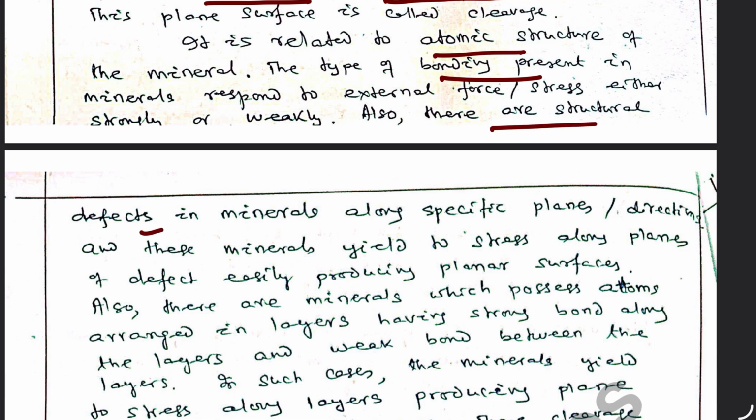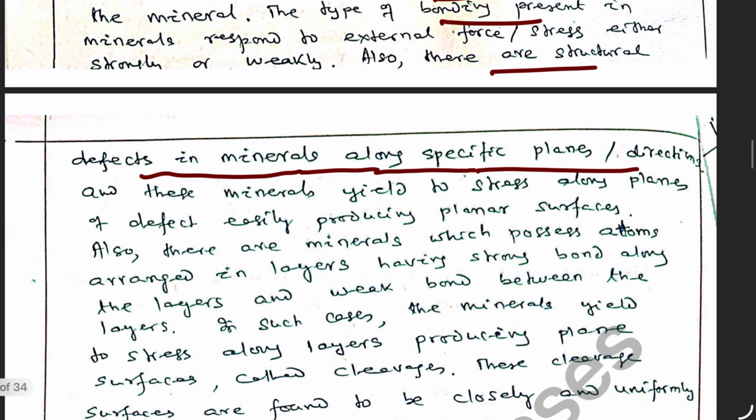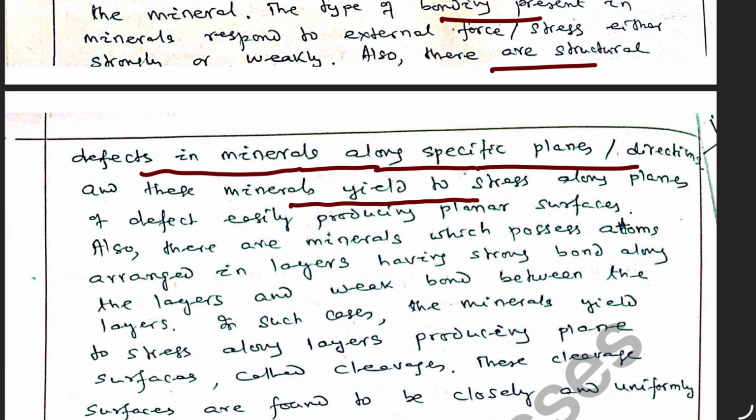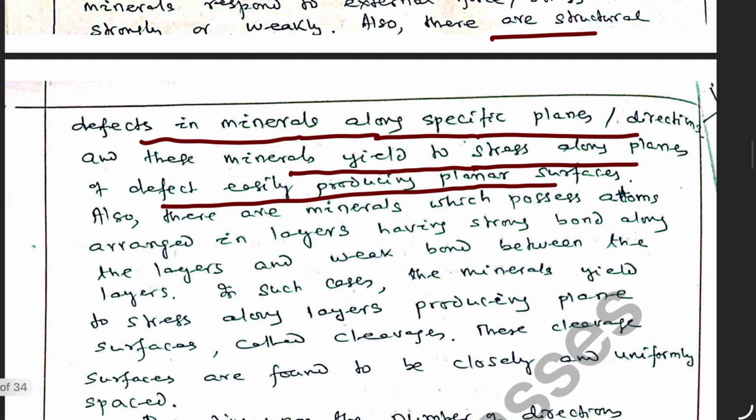There are structural defects in those planes along which the mineral breaks easily, producing plane smooth surfaces, and these planar surfaces are called cleavage surfaces.